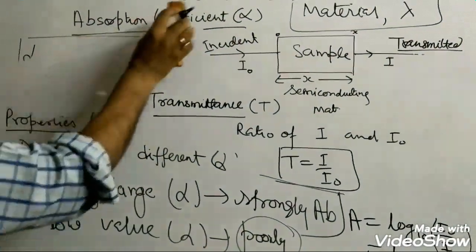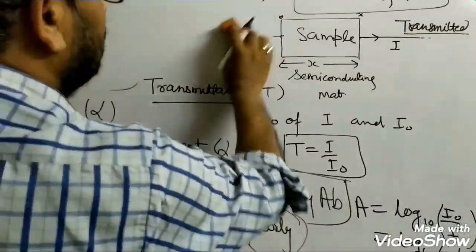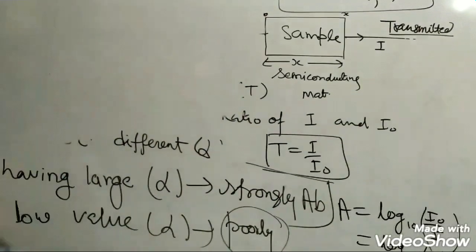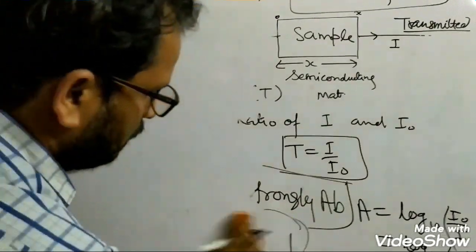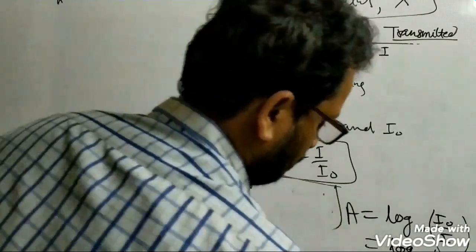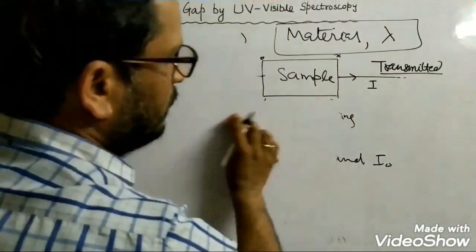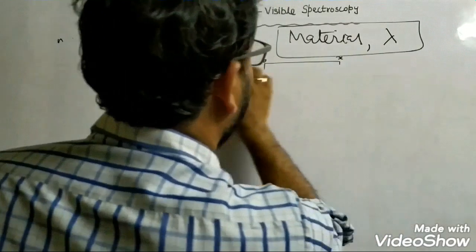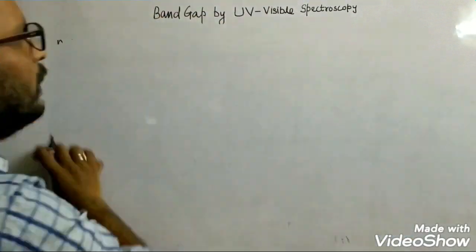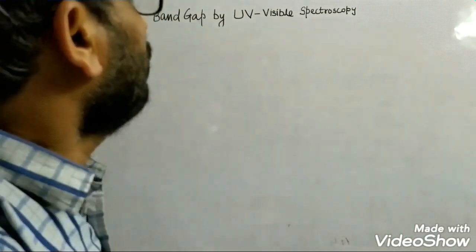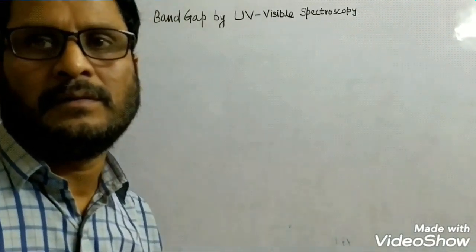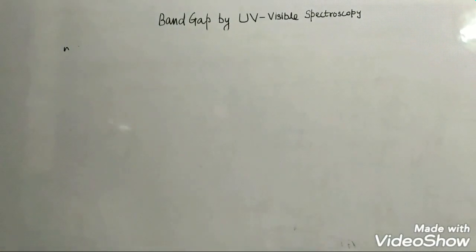Let us now discuss what happens in the band gap by UV visible spectroscopy.